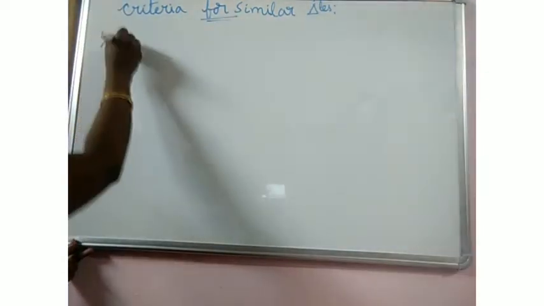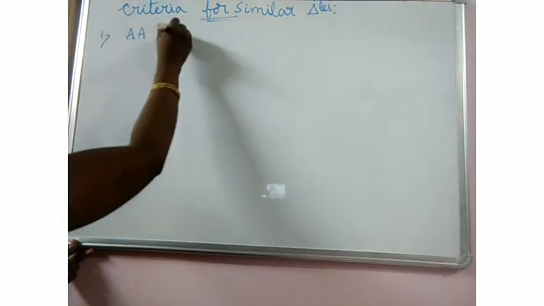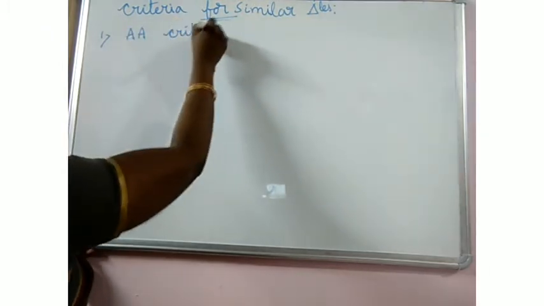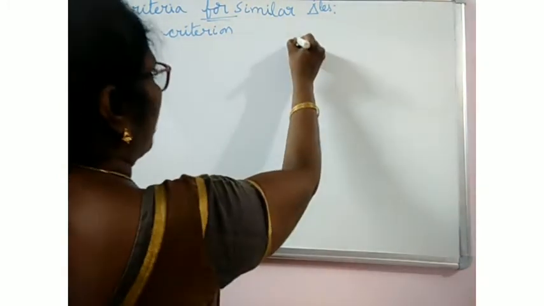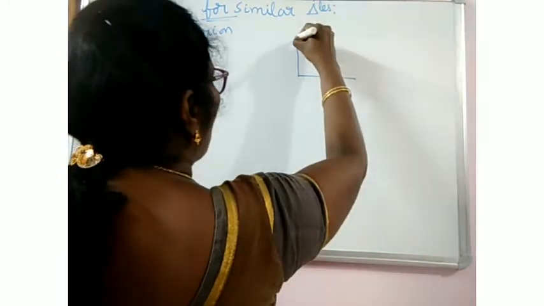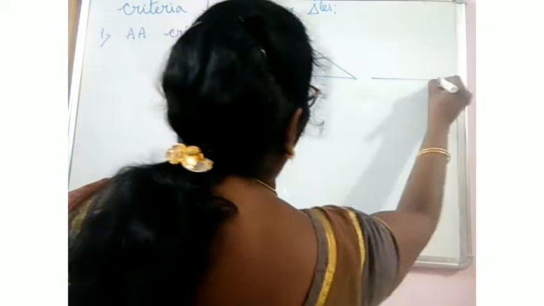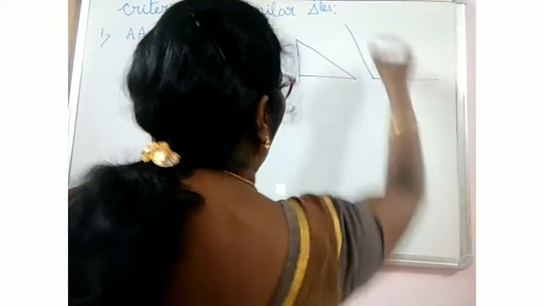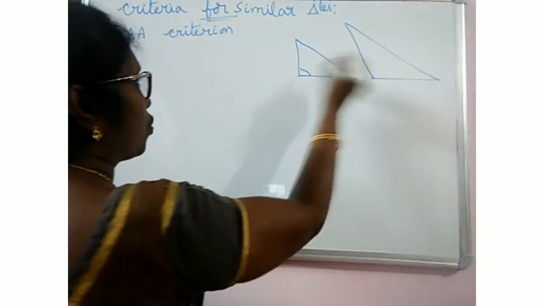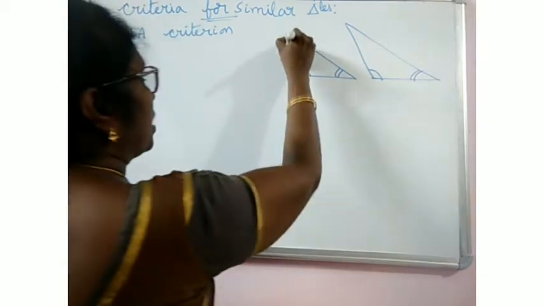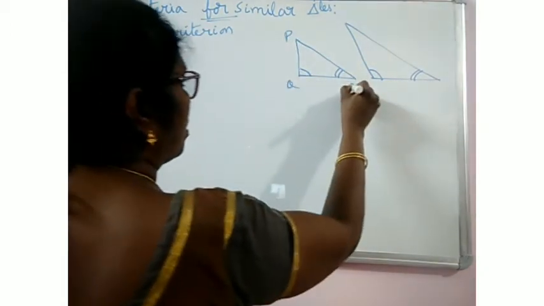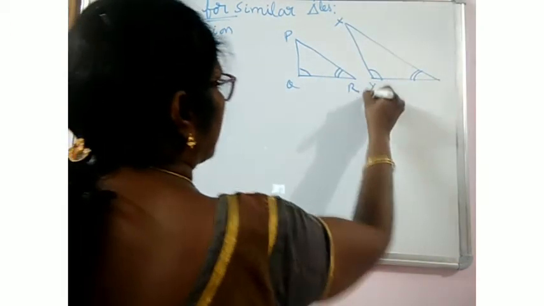One is AA criterion. That means if in two triangles, two angles of one triangle are equal to two angles of other triangle, then we can say that the two triangles are similar. Suppose this is triangle PQR, this is triangle XYZ.